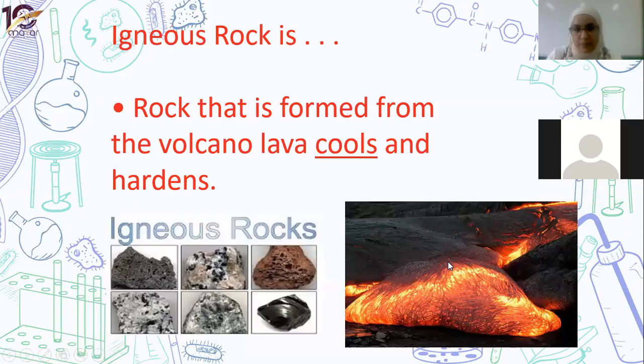Igneous rocks are the rocks that are formed by the cooling of lava or magma that comes out of the volcano. Igneous rocks usually are black in color, as if they melted and solidified again.